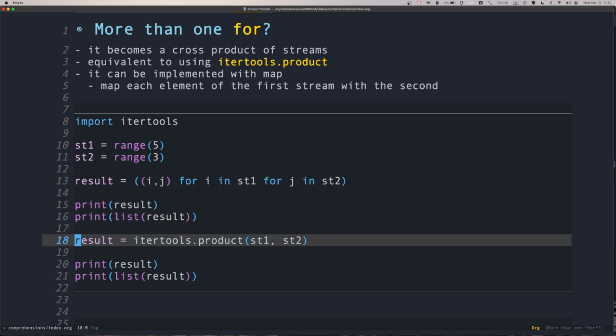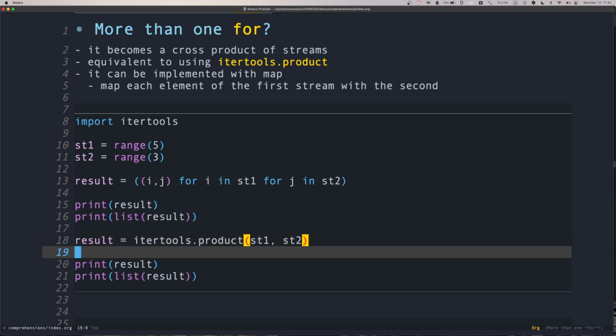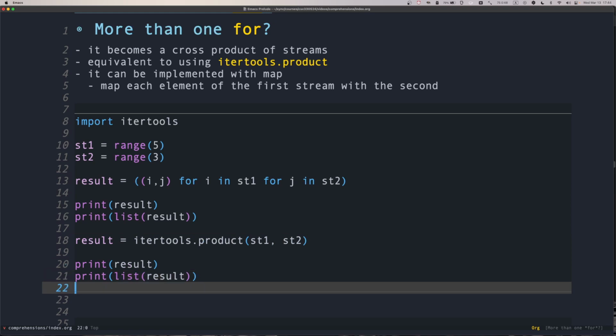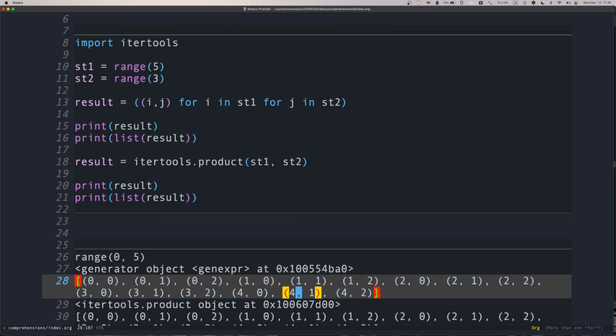This code is functionally identical to using the function product from itertools. We pass the first stream, we pass the second stream, and then we compute the list. Why do I compute the list?